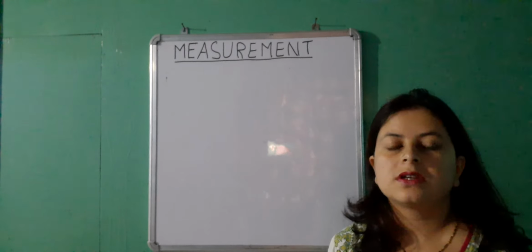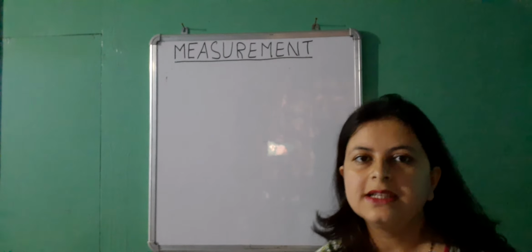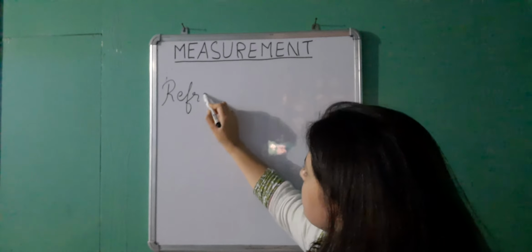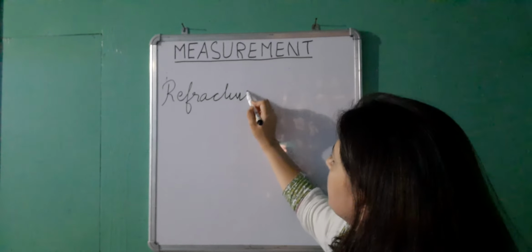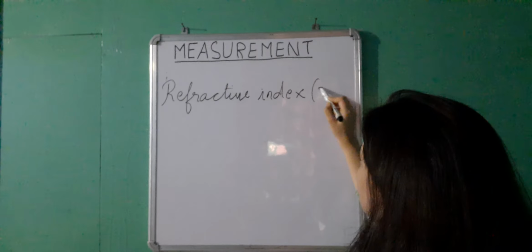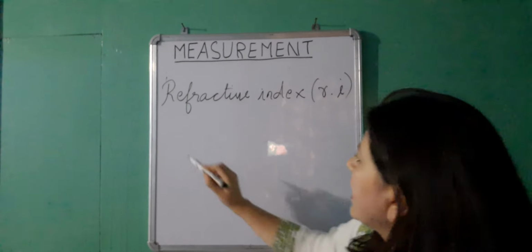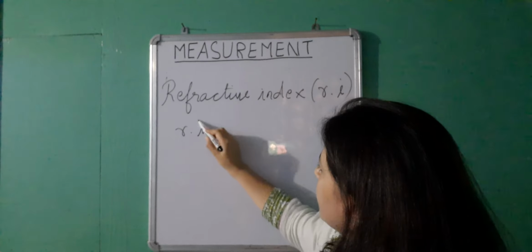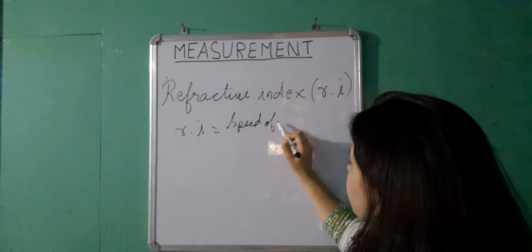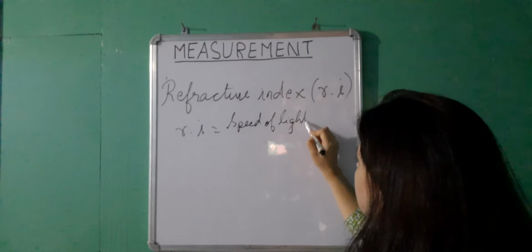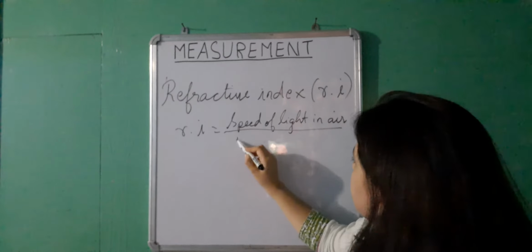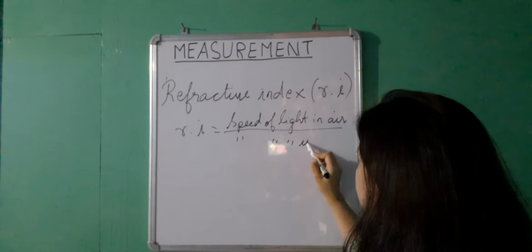When we talk about light, refraction of light, we come across a term called refractive index, also called RI in short. The formula for which is speed of light in air divided by speed of light in a given medium.